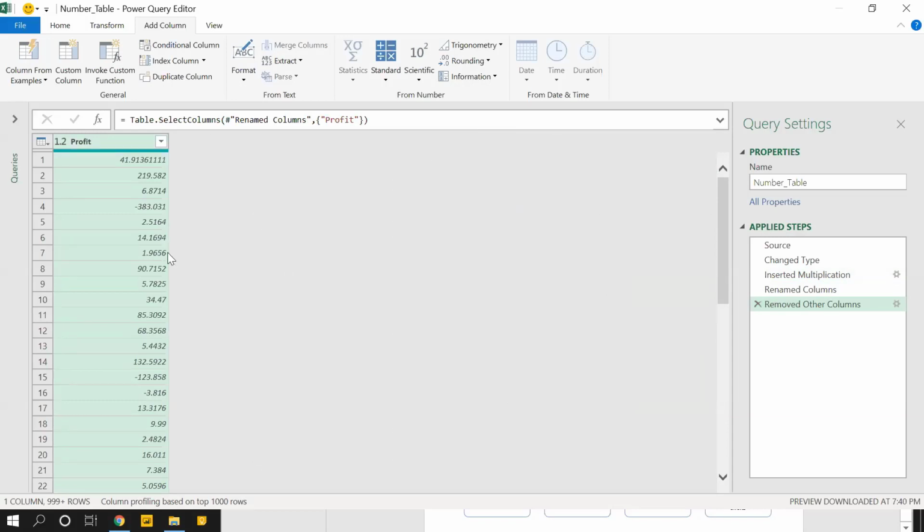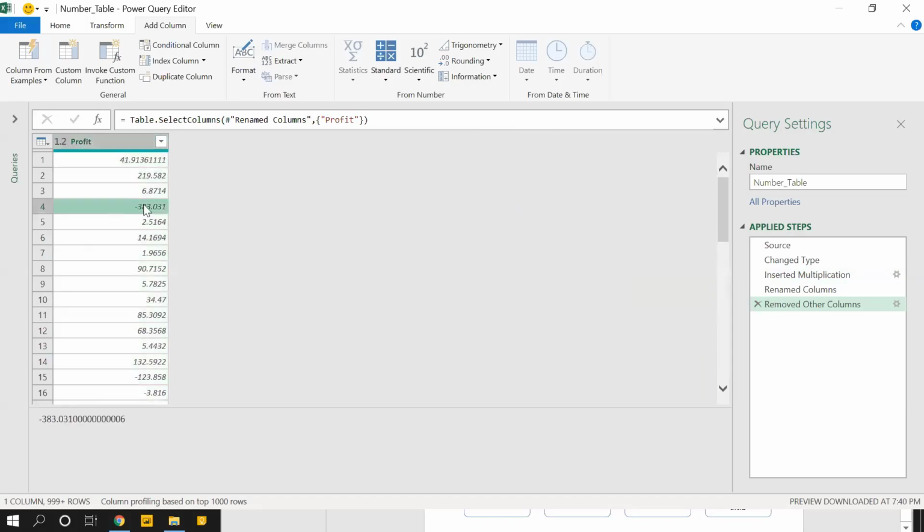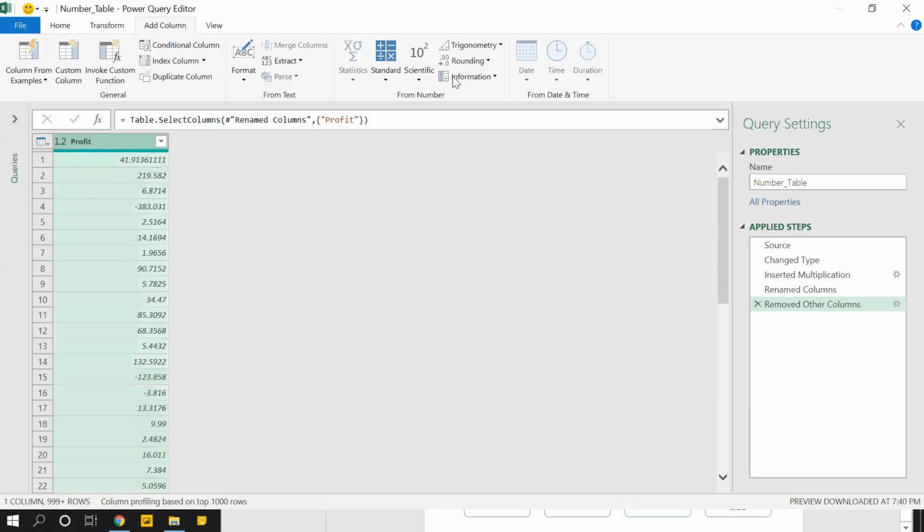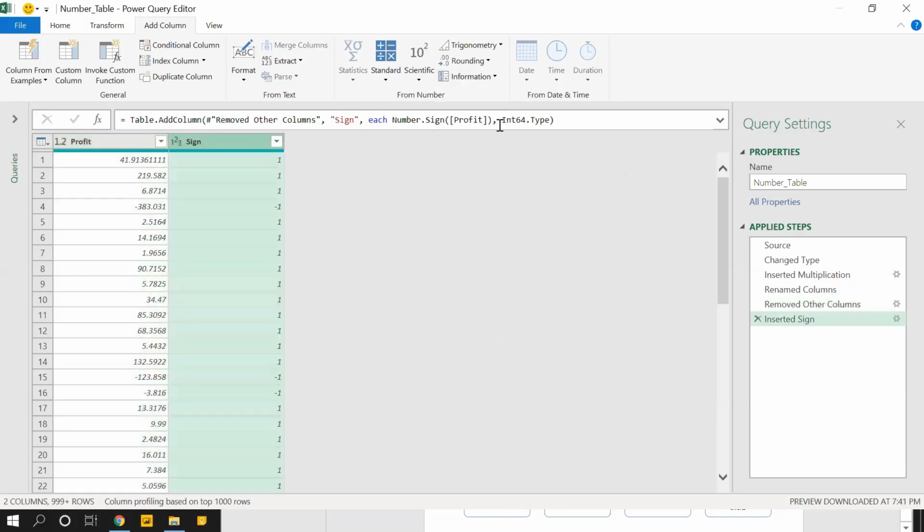There are some negative numbers in this column. You see this minus 383, minus 123. My question is, if I want to quickly find out which are negative and which are positive, I have the option of the information sign. Sign will give you 3 answers: -1, +1, and 0. -1 for negative, +1 for positive, and 0 for 0 numbers. So wherever -1 is there, those are negative or loss.